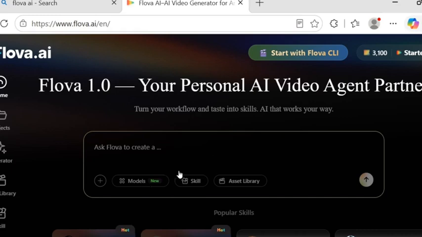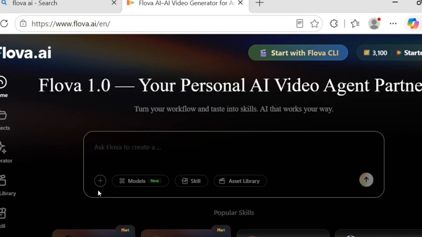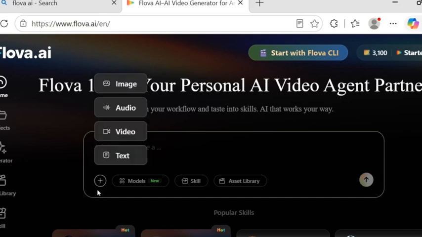Now, this is how I create the music video. Immediately I come to this AI tool, I use their agent here. So the first thing I did, I uploaded my music. As you can see, when you click on this plus icon, you are going to see where you can upload an image. You can also upload your audio, you can upload video, you can upload text. So you can use this AI tool to edit videos. You can also use it to create music videos. You can use it to create any type of video you want.